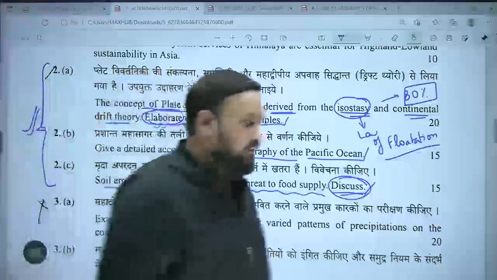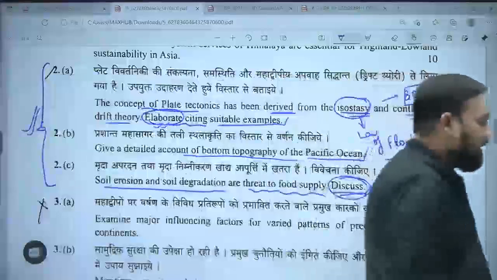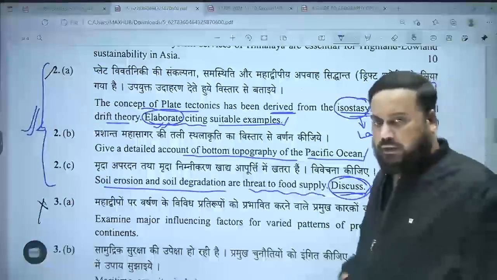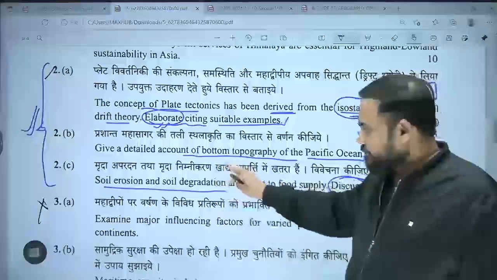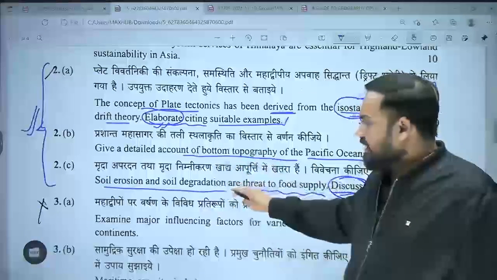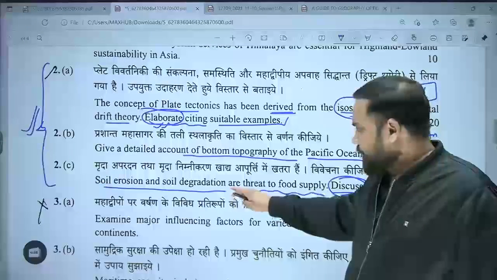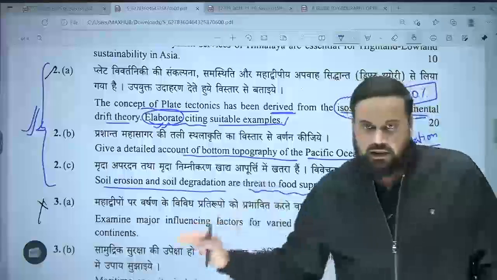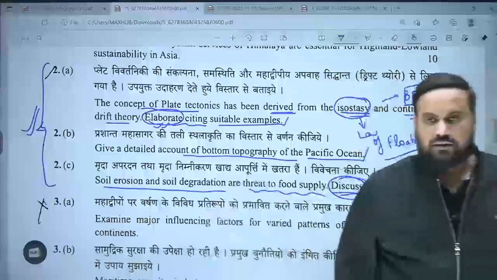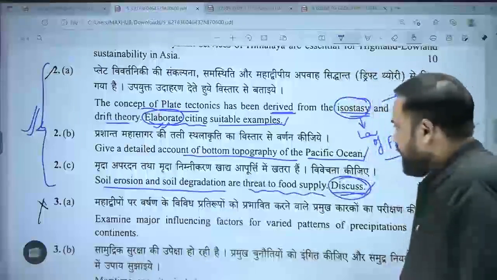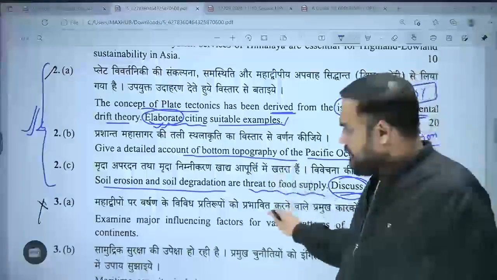There can even be technocentric arguments against this. But because this is an environment-related issue, and we are in the era of environmentalism, as I have told you, we have to agree that it is a threat.